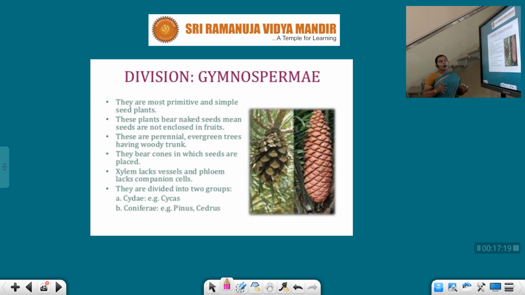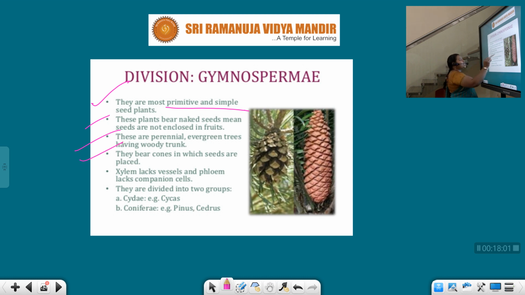Next, division Gymnospermae. They are the most primitive and simple seed plants. These plants bear naked seeds, meaning seeds are not enclosed in a fruit or covered by any shell. They are free, they are naked. Generally, these are perennial evergreen trees having a woody trunk.